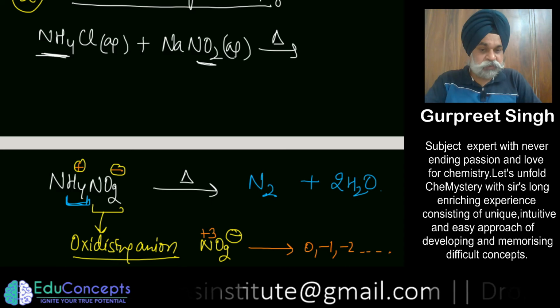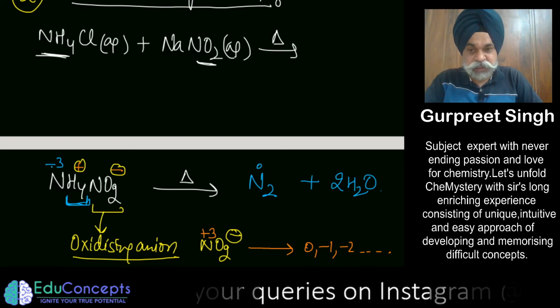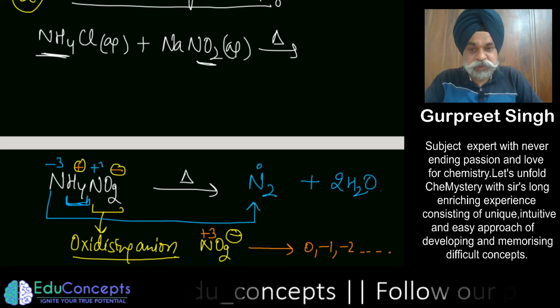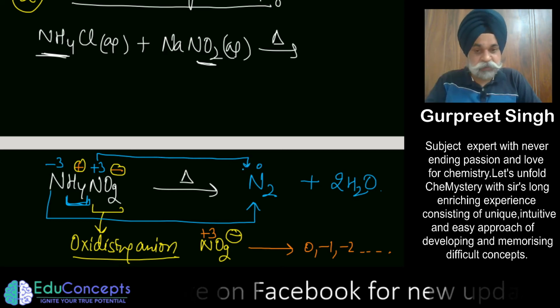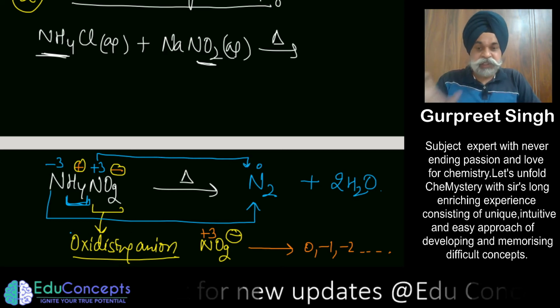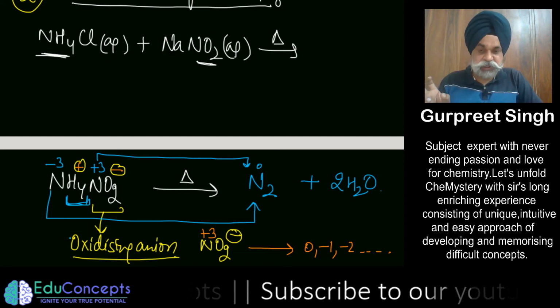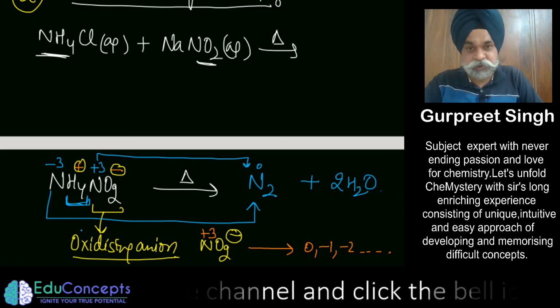This is a very important reaction where you can see one nitrogen goes from -3 to 0, and the other goes from +3 to 0. So this in a way is also called a comproportionation reaction, where the same substrate has 2 nitrogen atoms in different oxidation states and goes to the same product with the same oxidation state.